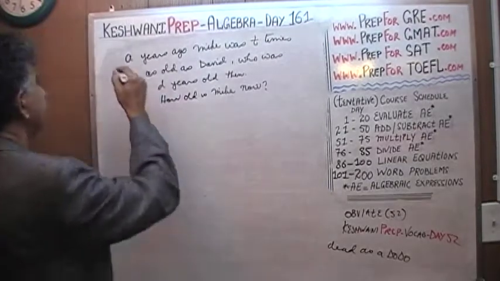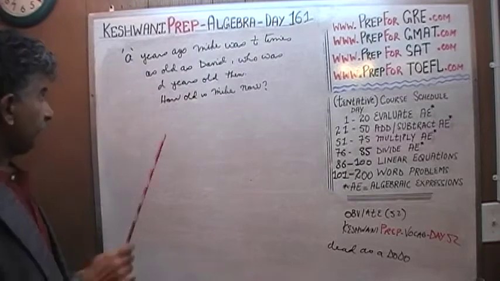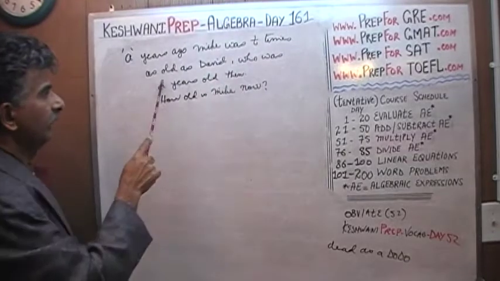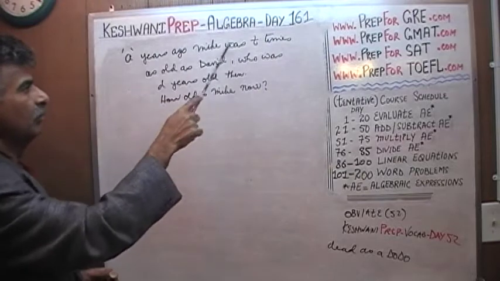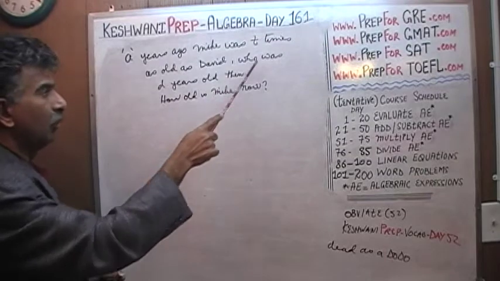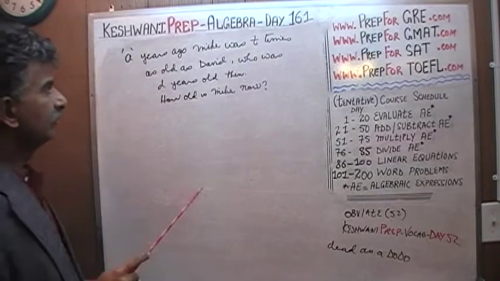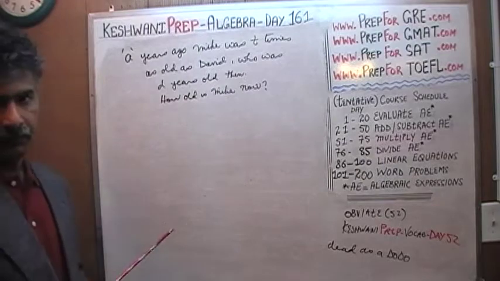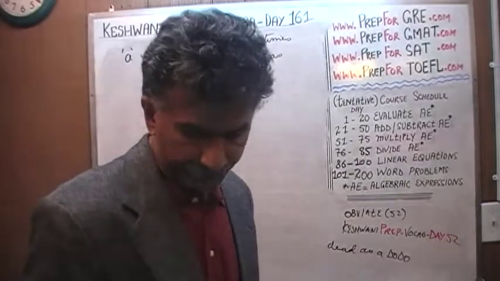We are told that A years ago, A is some quantity, Mike was T times as old as David. For example, we might be given 5 years ago, Mike was 3 times as old as David. Who was D years old then? D for David. David was D years old. How old is Mike now? That's all.